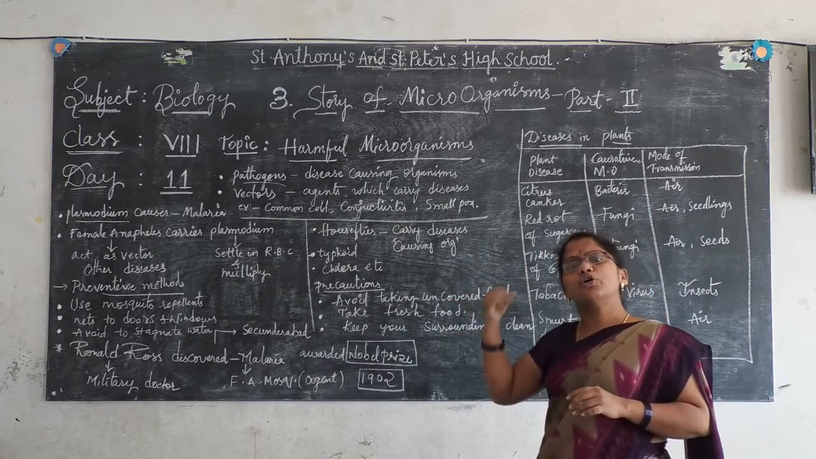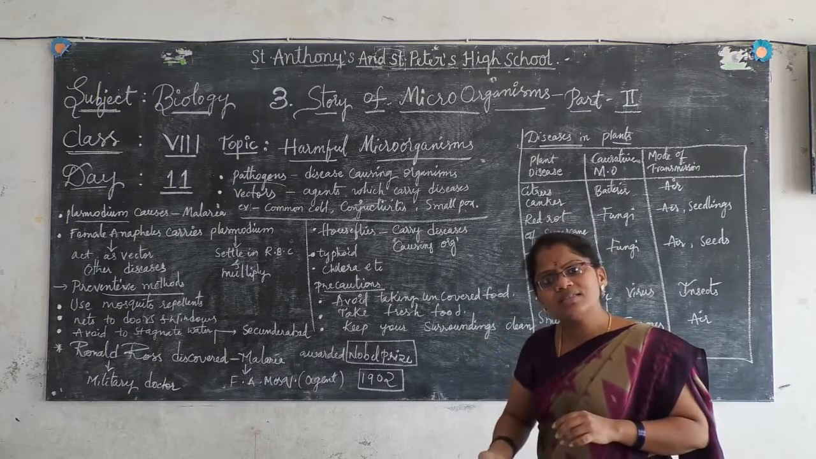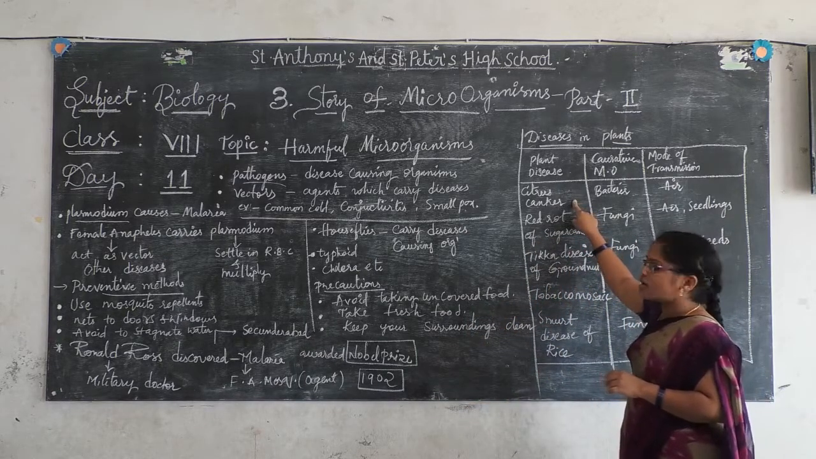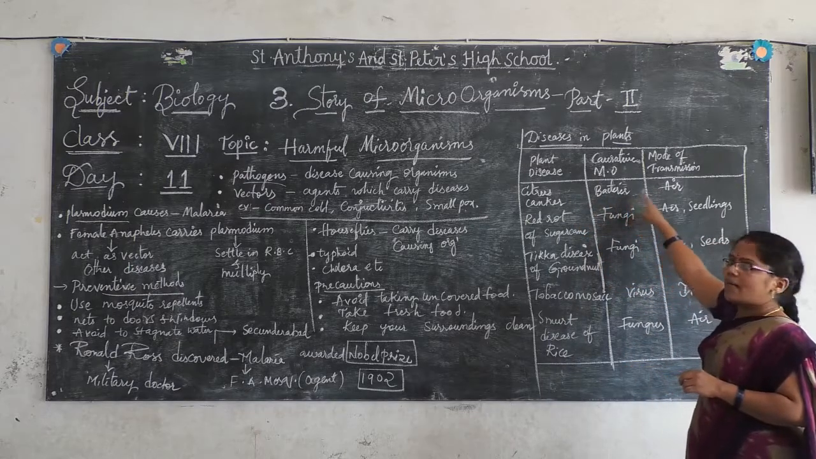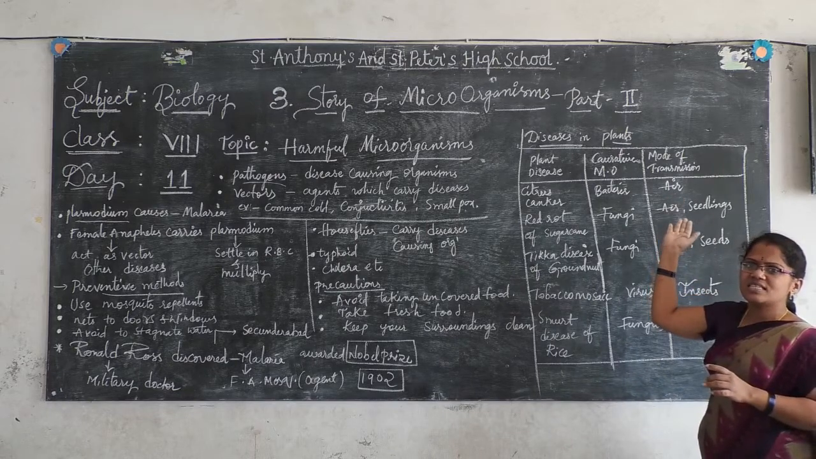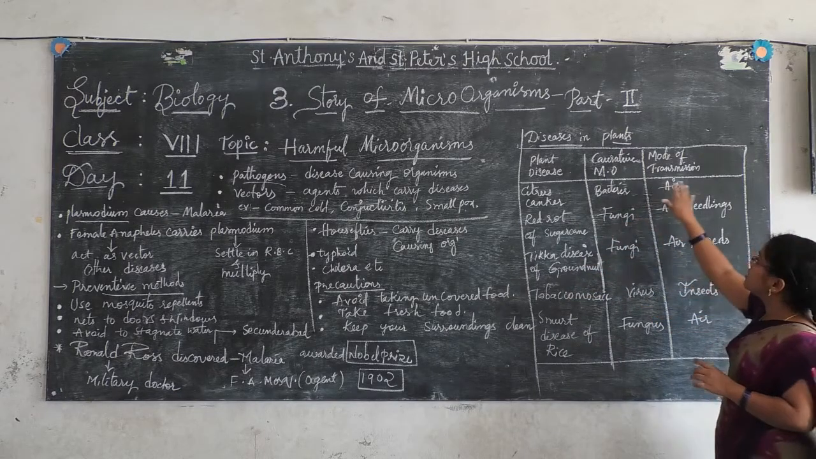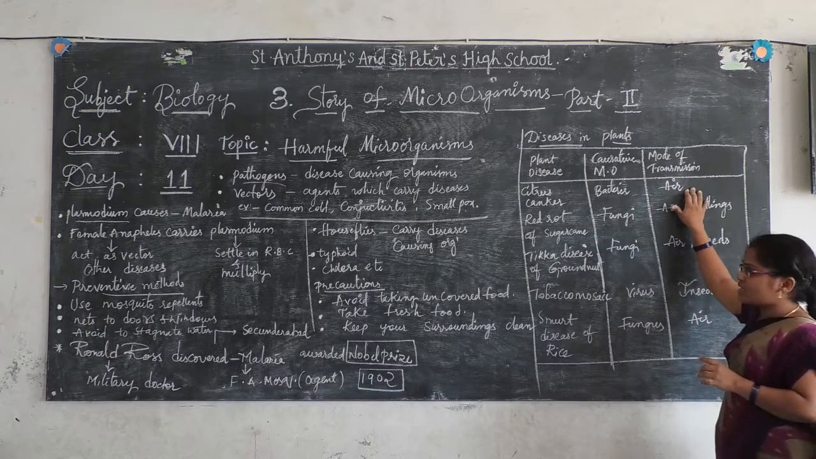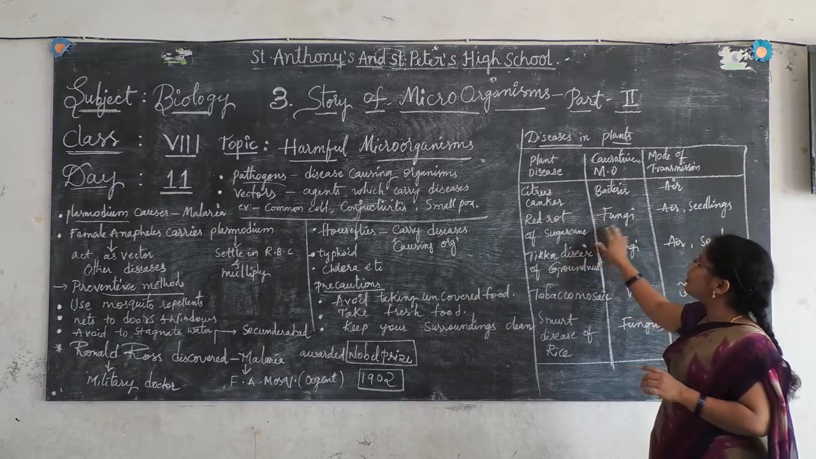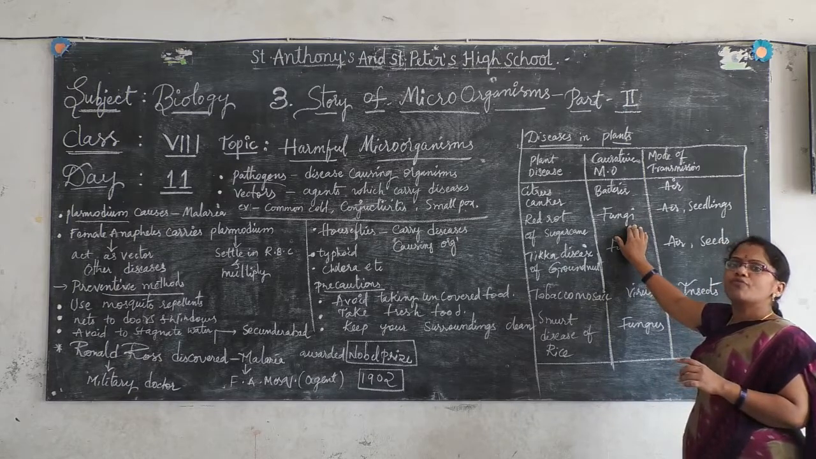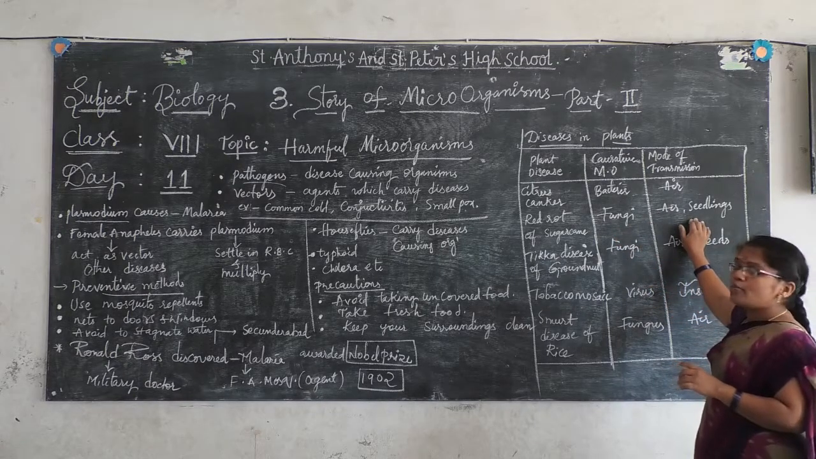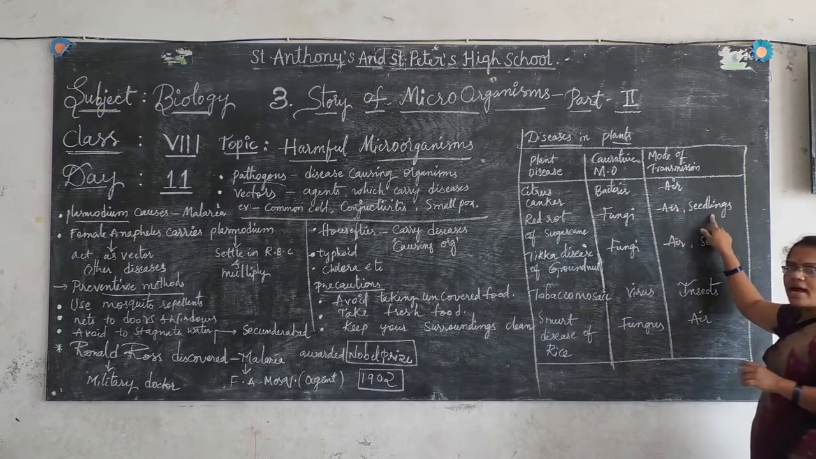Diseases are caused to humans, plants, animals, right? Now we see the plants. Citrus canker is caused by bacteria. Who is transmitting that disease in the plants? Air is acting. Next, red rot of sugarcane. Red rot of sugarcane is caused by fungi, and the mode of transmission is air and seedlings.